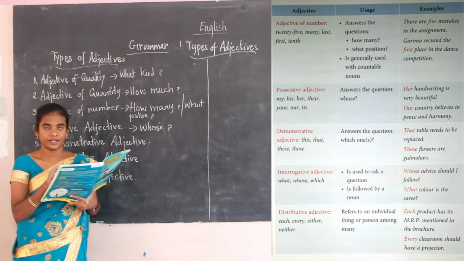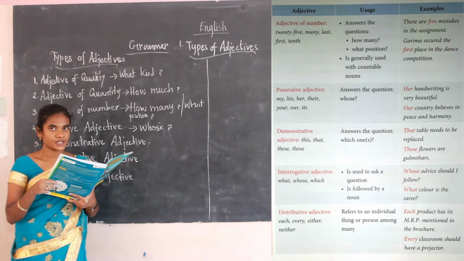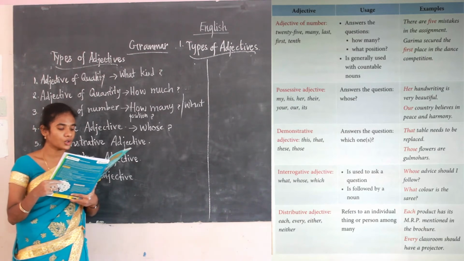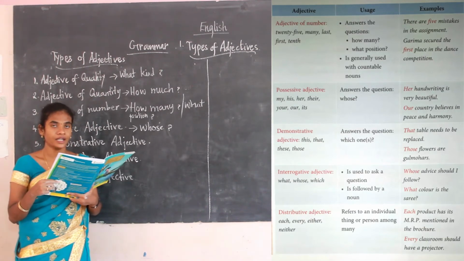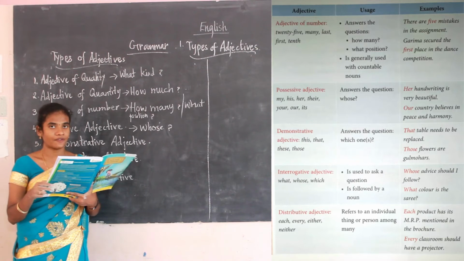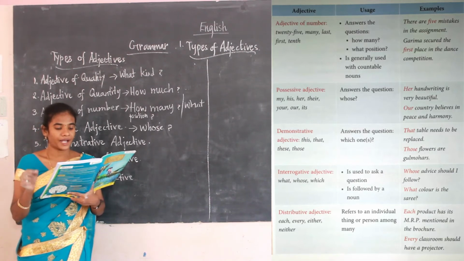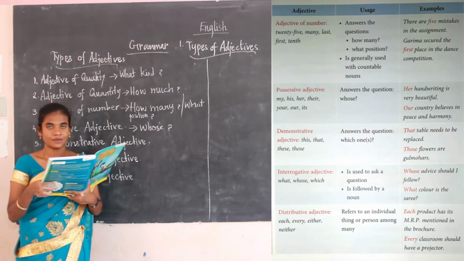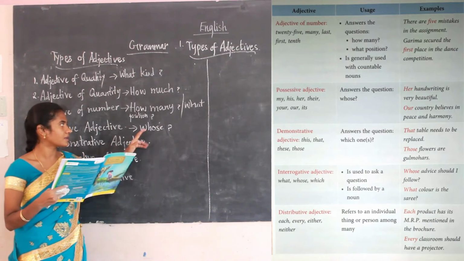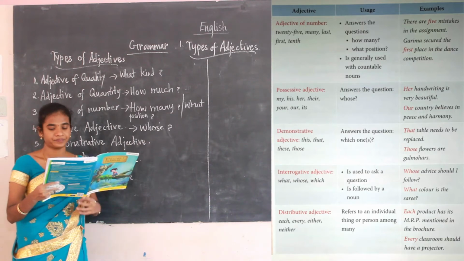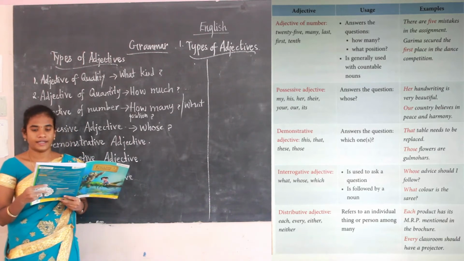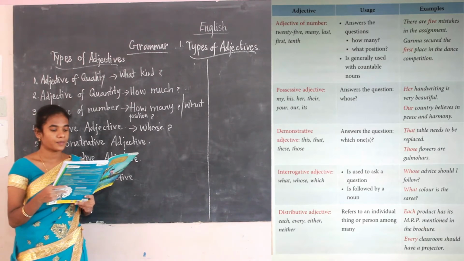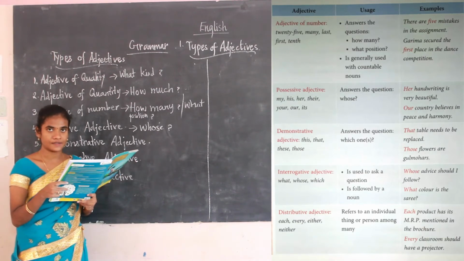So here they are given some of the words of possessive adjective, that are my, his, her, their, yours, ours, its. So you have to look at the words also. My, his, her, their, yours, ours, its are the possessive adjectives. So they all answer the question whose. Okay, so the examples are also given. Her handwriting is very beautiful. Here her is the possessive adjective, and our is the possessive adjective.